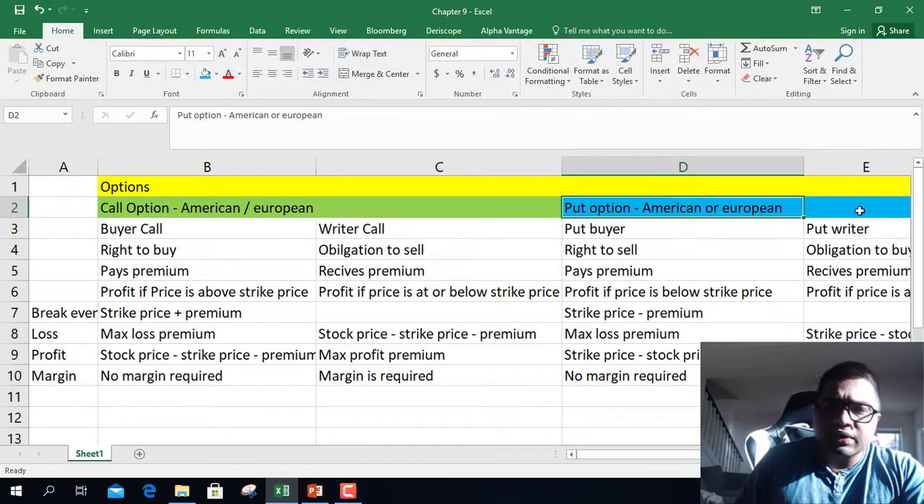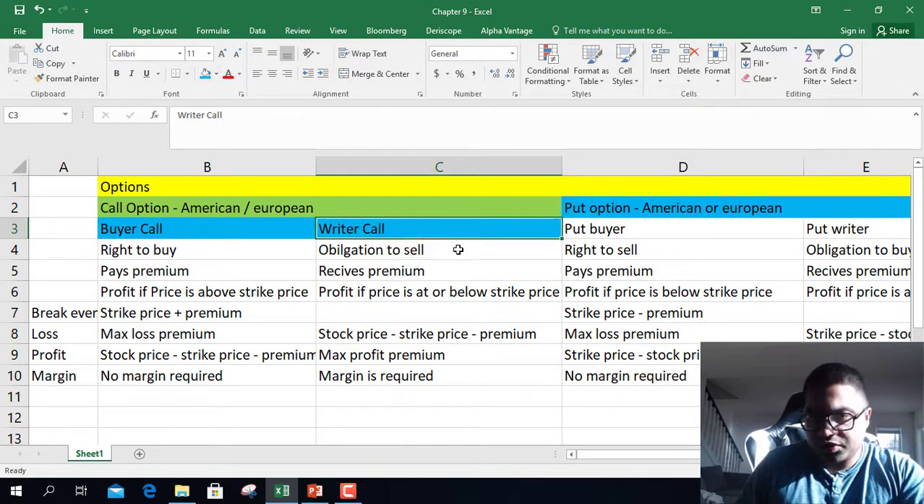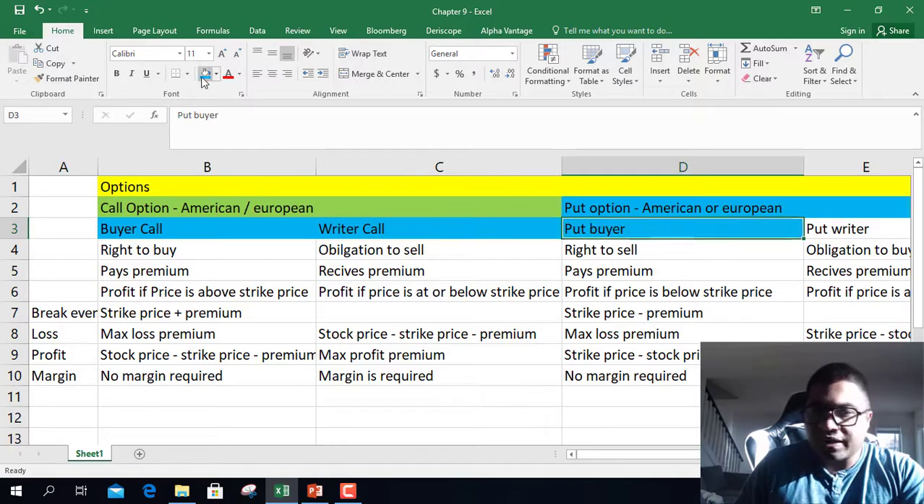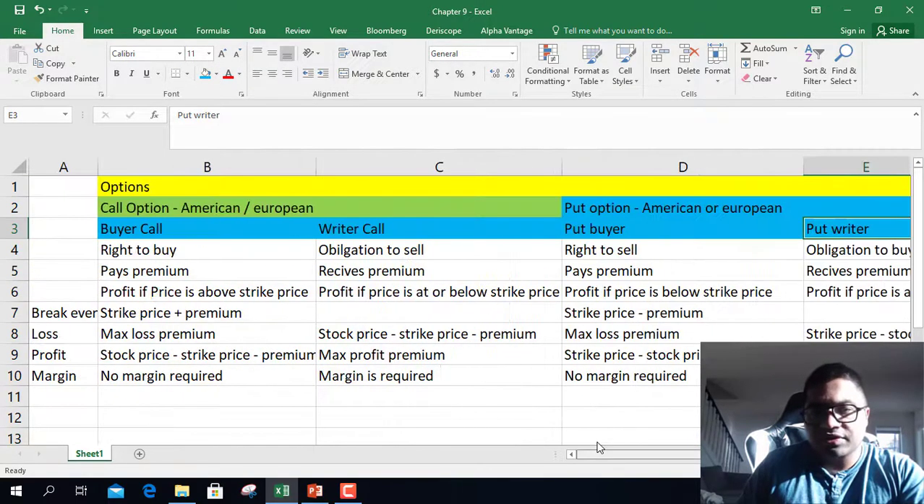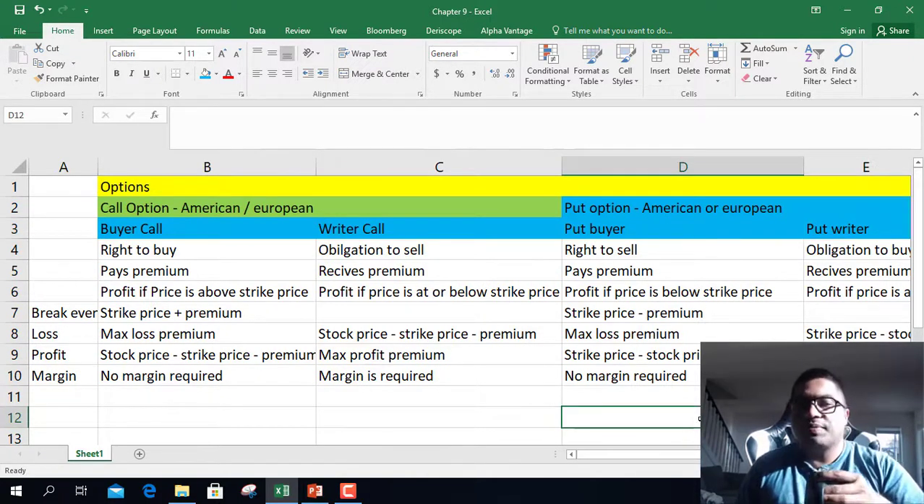Now, there are four positions you can take. You can buy a call option, write a call option, buy a put option, or write a put option. So you can be a call option buyer, a call option writer, a put option buyer, or a put option writer. Let's discuss them one by one.